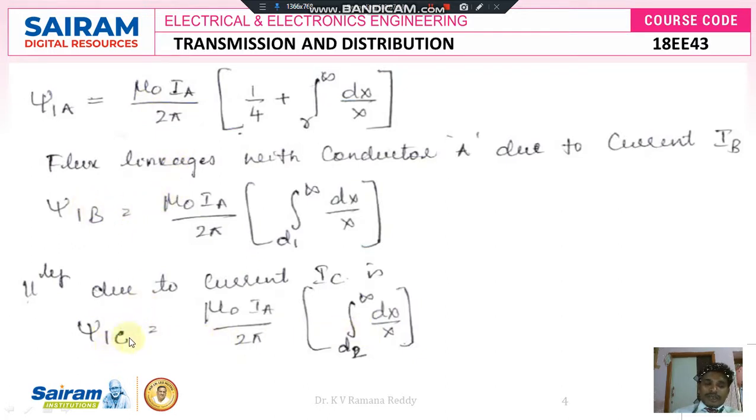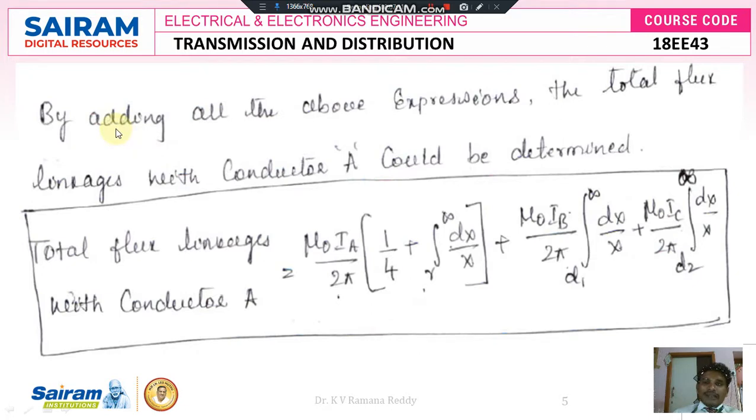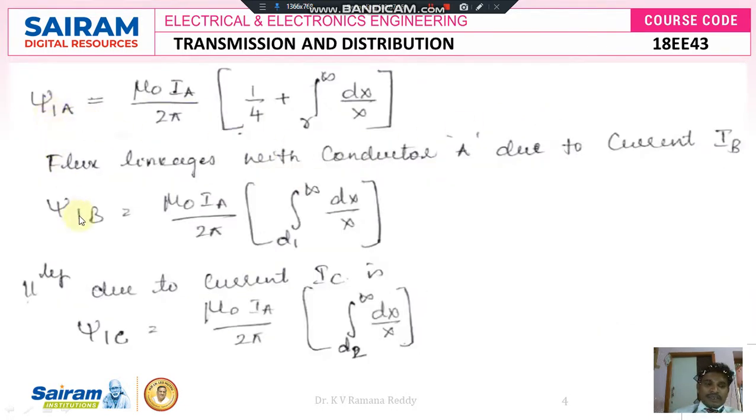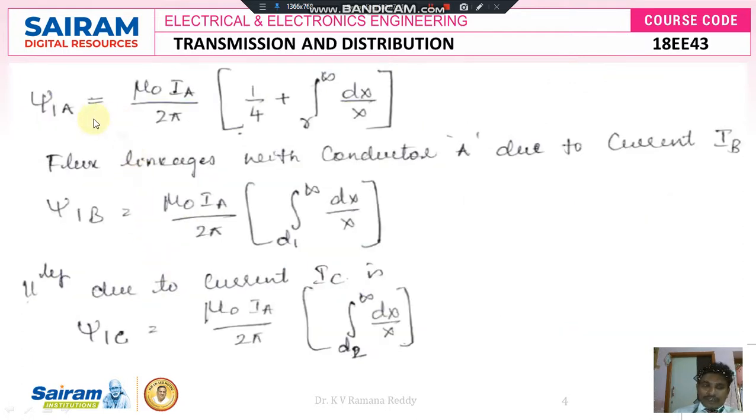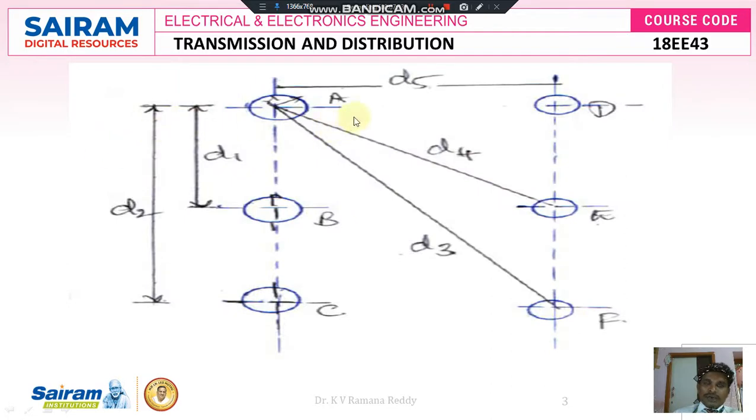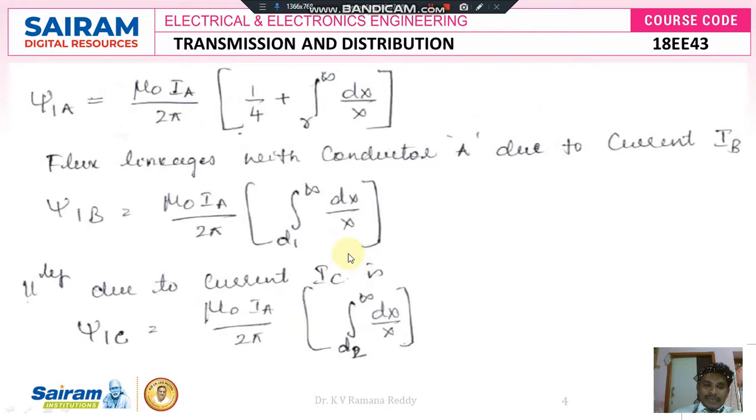So in A to C, psi of 1C is equal to mu naught into IA divided by 2 pi integral d2 to infinity into dx by x. Now, by adding all the above equations, that means all these three expressions, that is psi 1A, psi 1B, psi 1C, that is by adding the above expressions, the total flux linkage with conductor A could be determined. So here I am going to calculate the total flux linkage with respect to conductor A to remaining all the conductors like B, C, D, E, F, which is expressed mathematically like this.